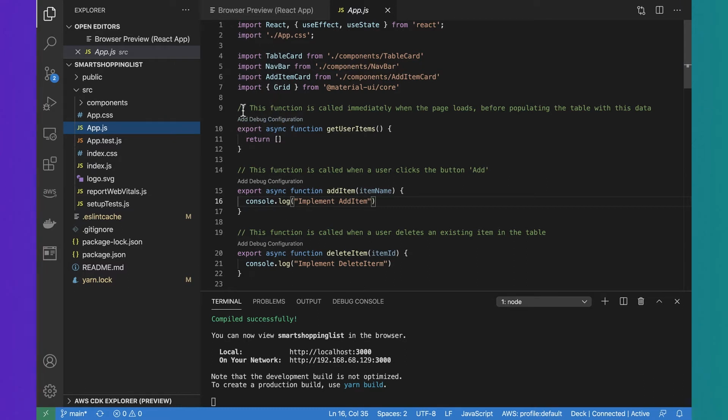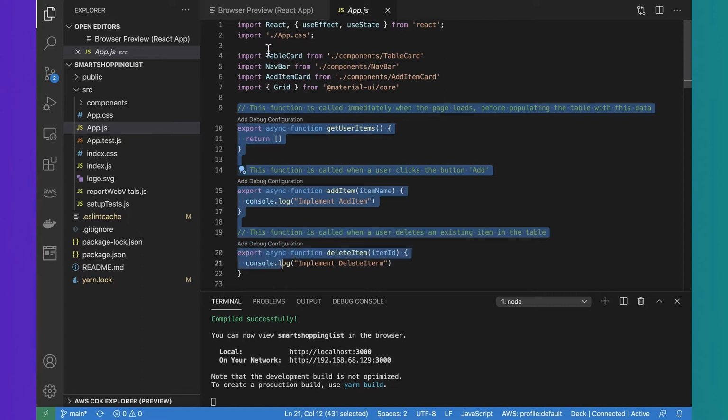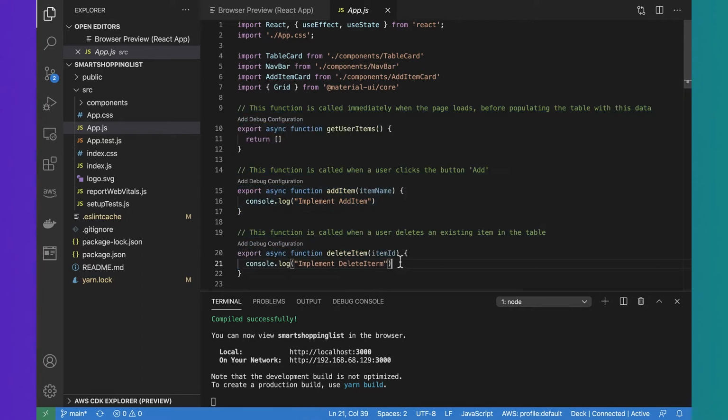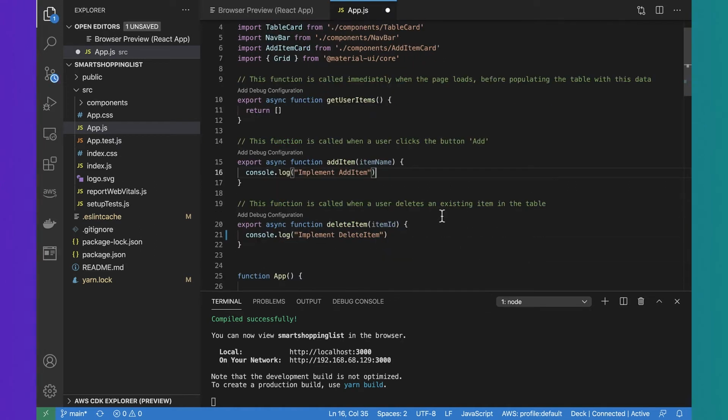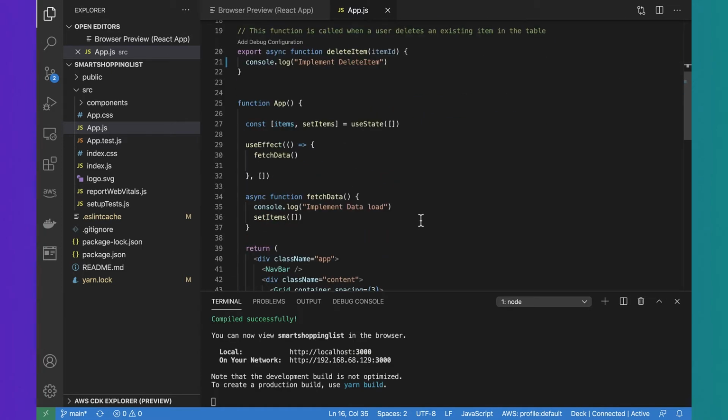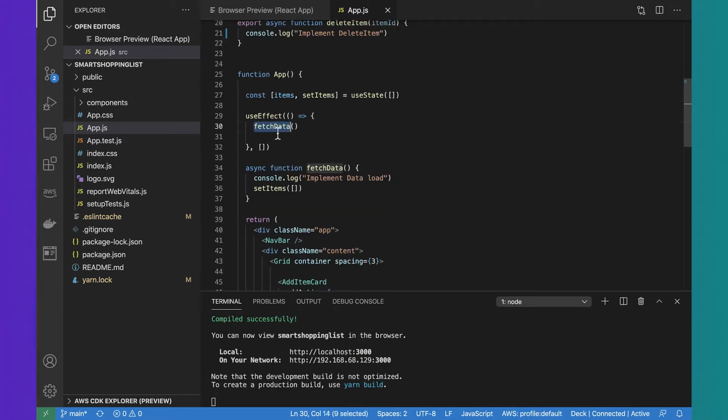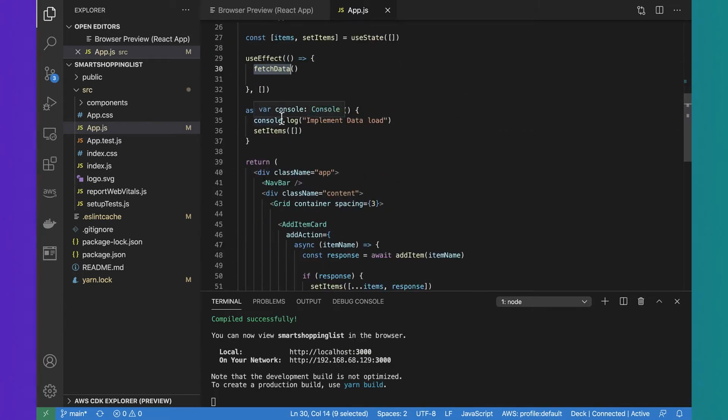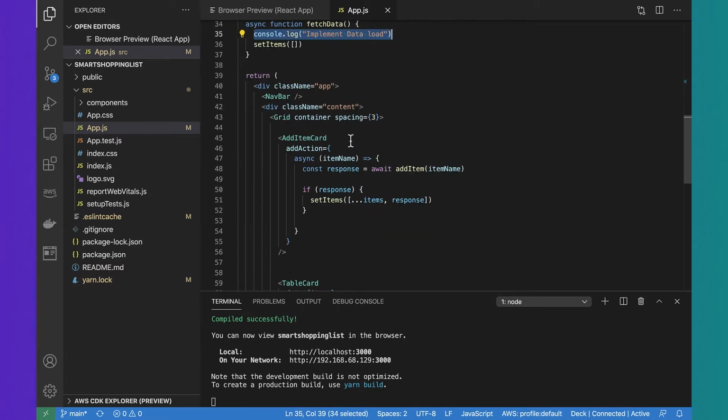And at the top of app.js, I've got some code that I need to implement, which are all the CRUD operations for this application. So create, read, update, and delete. And that's what I'll have to go and implement. As well as those operations, I also have a get items call at the top of the app, and at the minute, it does nothing.